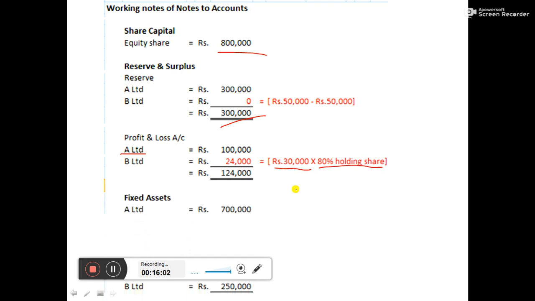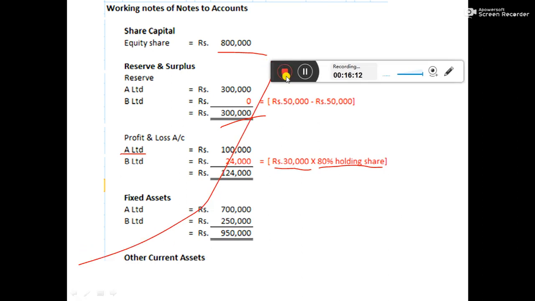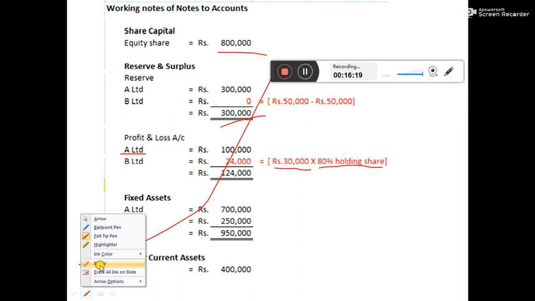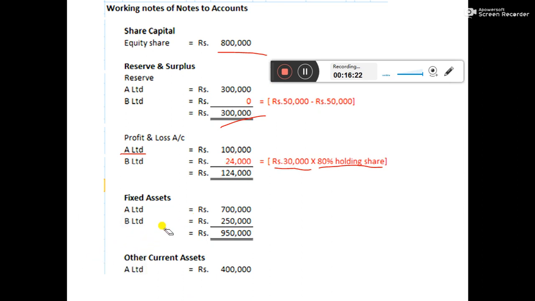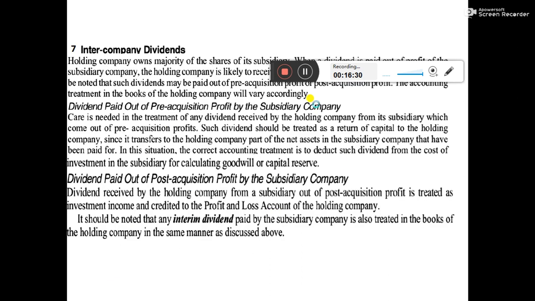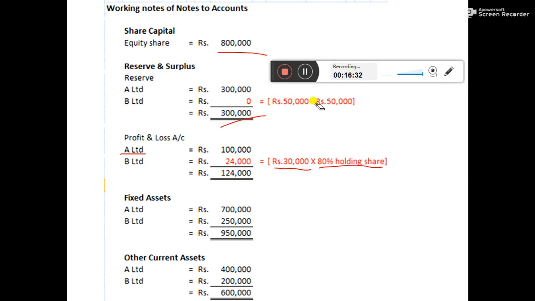Fixed asset, A Limited 7 lakhs, B Limited 2,50,000. Total is 9,50,000. And other current assets, we have to see other current assets. A Limited is 4 lakh, and B Limited is 2 lakh. The total is 6 lakhs rupees. So with this, problem number 7, which deals with the issue of bonus shares, is complete.